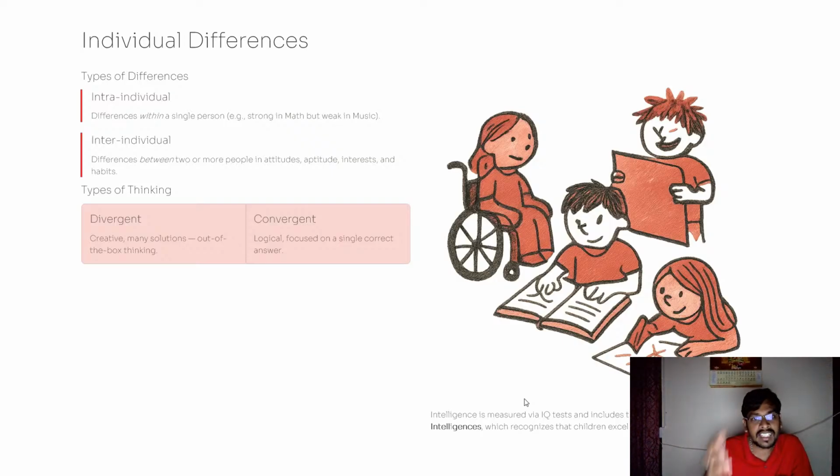And convergent thinking: these children are very logical. They are focused on a single correct answer. They don't go into interpretations. In divergent thinking, a child goes into multiple interpretations when thinking about one particular point. But in convergent thinking, the child stays with the logical point and sticks to one single aspect. He doesn't think of multiple aspects. So this is one important point.